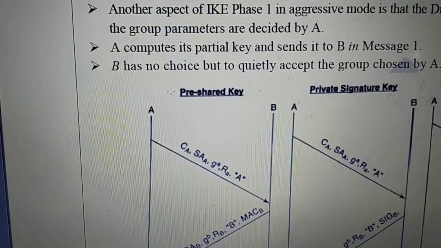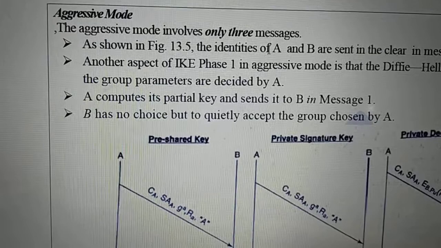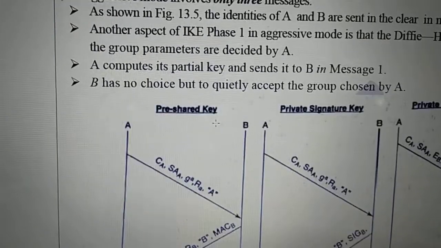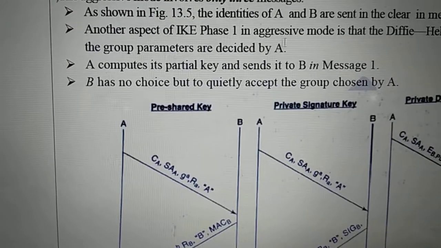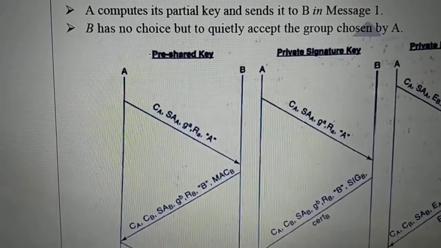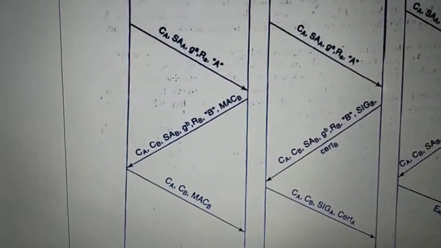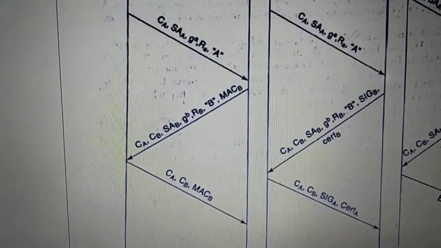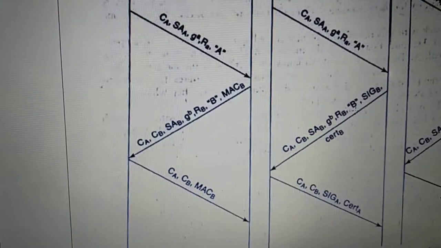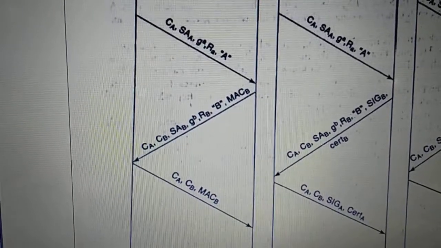And the second part is aggressive mode. So aggressive mode involves only 3 messages. So the same thing, the only difference is these identities of A and B are sent in clear compared to the first one, which also involves all 3 phases. See here, same thing, first module where we are computing this Diffie-Hellman key exchange, second it will be involving the signature, and third it will be involving those keys.